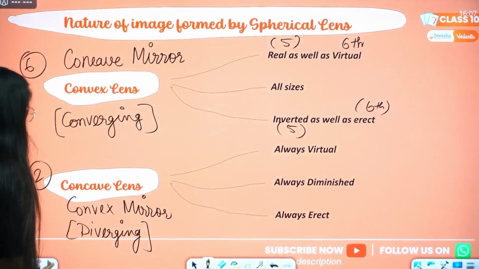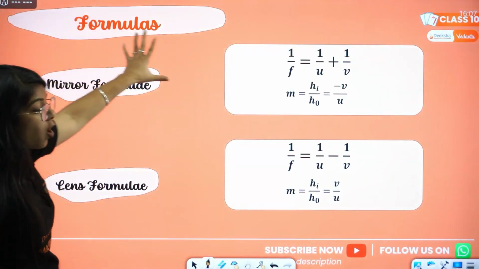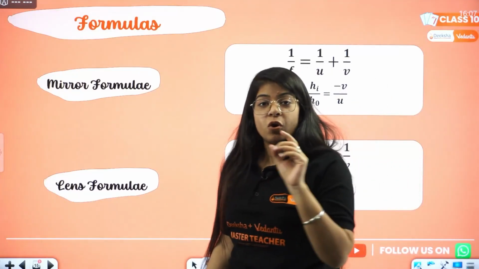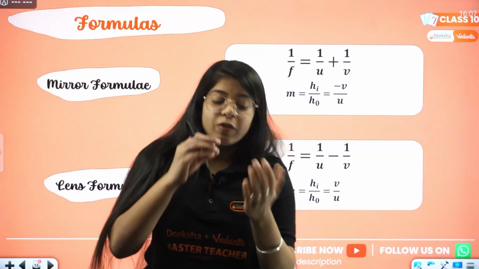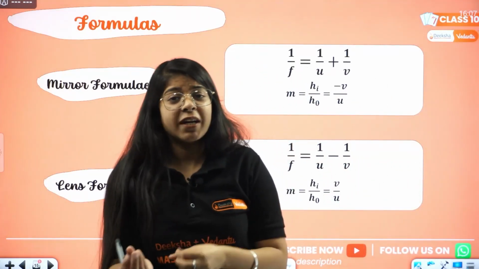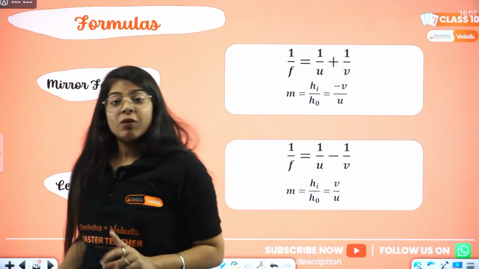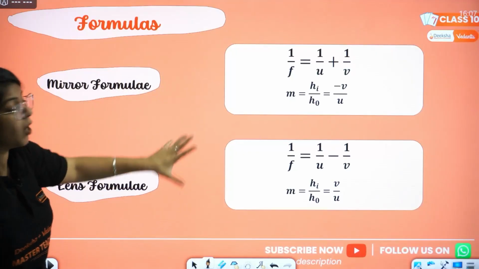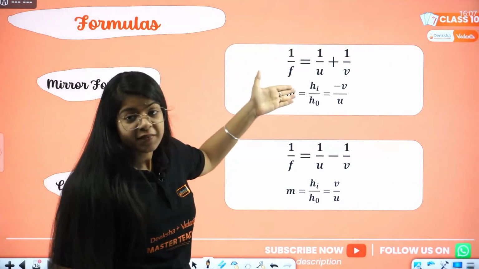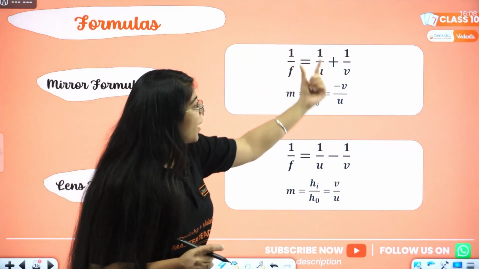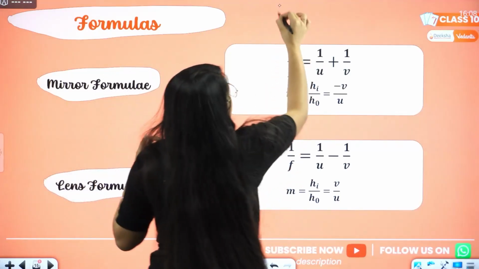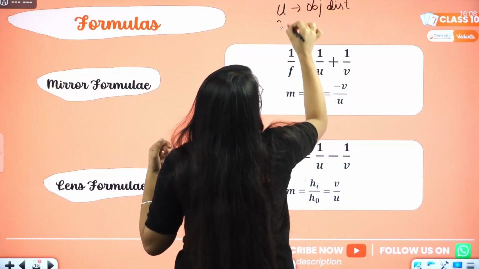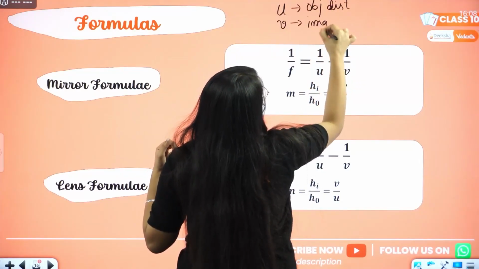Okay, let's move on; we have just small things left. The formulas that you will be using: this chapter is highly focused on numericals, and you will be asked lots of numericals, maybe some tricky, maybe some easy, but what will help you? These formulas. Now we have 2 formulas, the mirror formula and the lens formula. For the mirror formula, 1 by f, that is focal length, equals 1 by u, where u is the object distance, plus 1 by v, where v is your image distance.